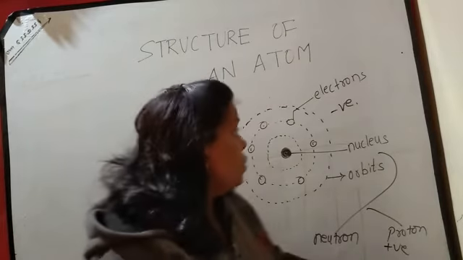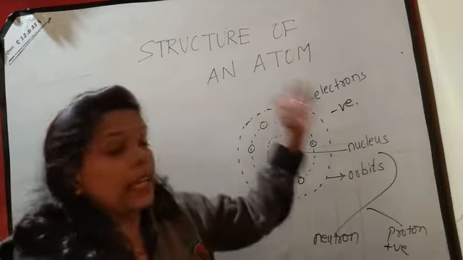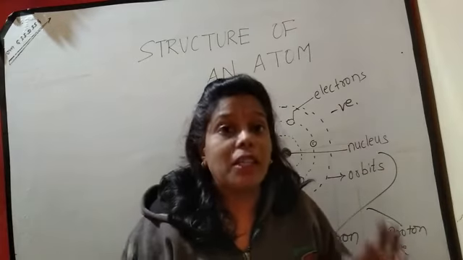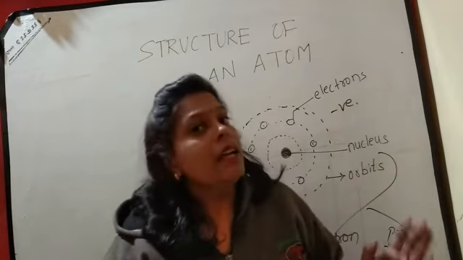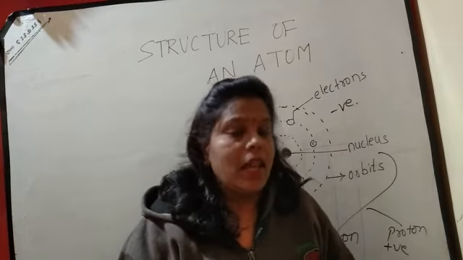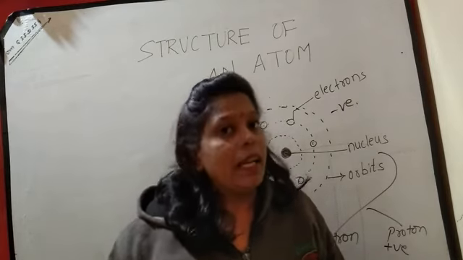Protons, neutrons and electrons are called subatomic particles. So this is the structure of an atom. Thank you.